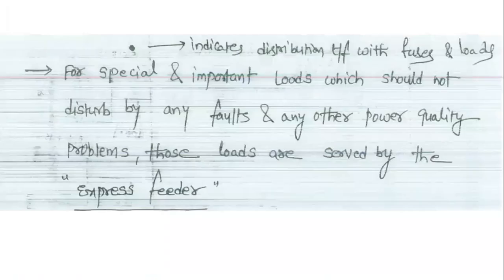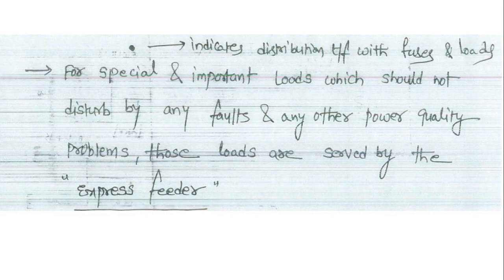For improving the continuity of the supply, this indicates distribution transformers with fuses and loads. For special and important loads which should not be disturbed by any faults or any other power quality problems, these loads are served by the express feeders.